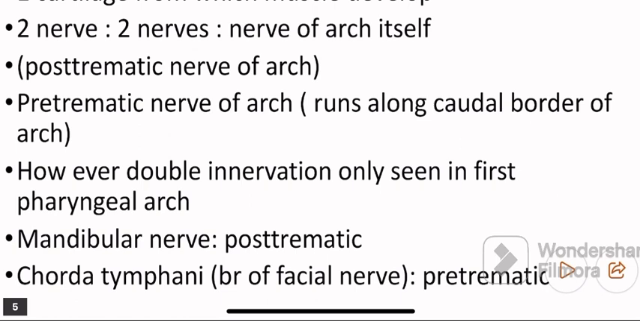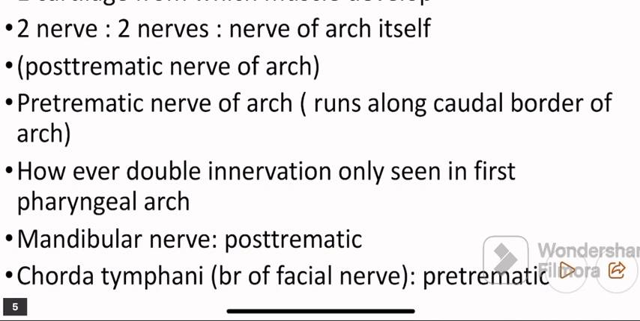Which 2 nerves supply it? First it is the mandibular nerve, which is post-trematic, and second it is the chorda tympani, which is a branch of the facial nerve. It is pre-trematic, and carries general sensation, and the mandibular nerve carries sensory sensation.